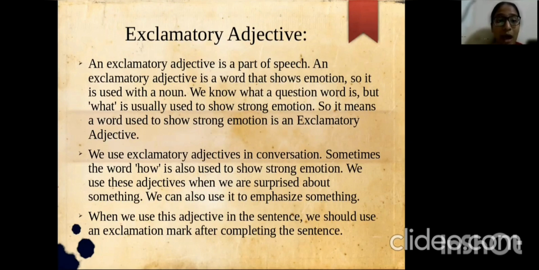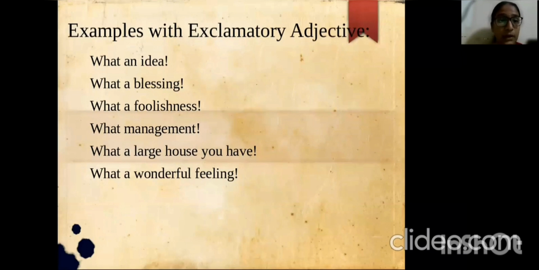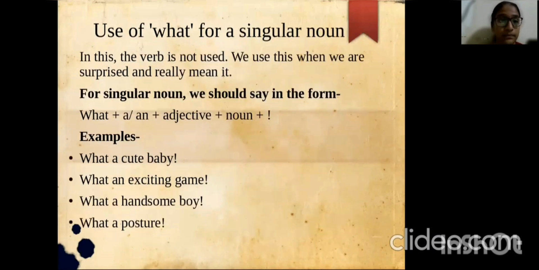Sometimes the word how is also used to show strong emotion. We use these adjectives when we are surprised about something. We can also use them to emphasize something. When we use this adjective in a sentence, we should use an exclamation mark after completing the sentence. For example, what an idea, what a blessing, what a foolishness, what a wonderful feeling, and so on.